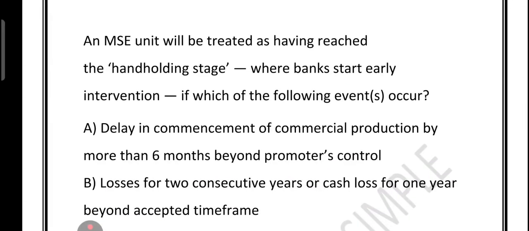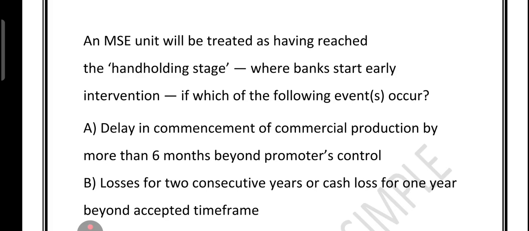Now have a look at the next one. Friends, before an MSE becomes sick, RBI has a smart early warning system that is called the hand-holding stage. This is when the bank steps in to help. Let's see when this stage kicks in, option by option.